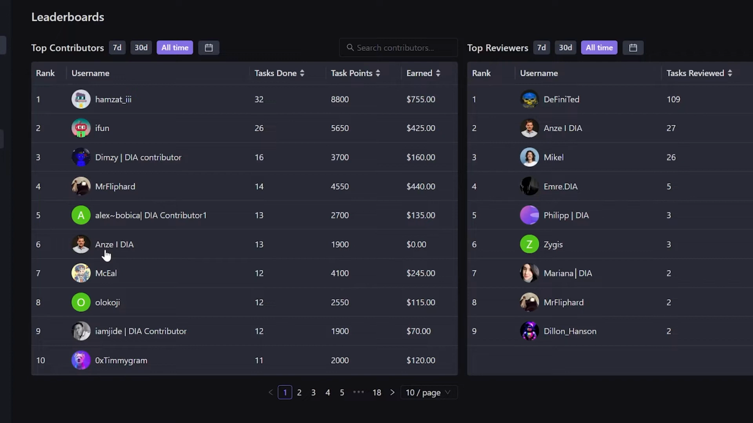Or, like with Anzi here, he's completed 13 tasks, 1,900 task points, but he has $0 earned. Maybe we can identify, wow, this guy's been really doing a good job. He's not earned any bounties. Maybe we want to throw him a bone. It just is a great way to see where our money flows are and if there's really a value added for those users.